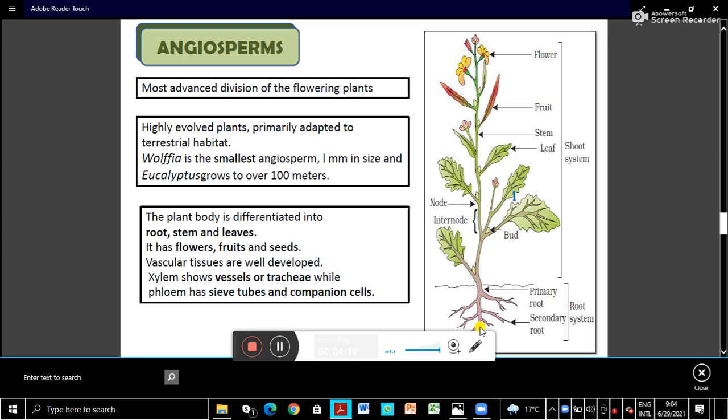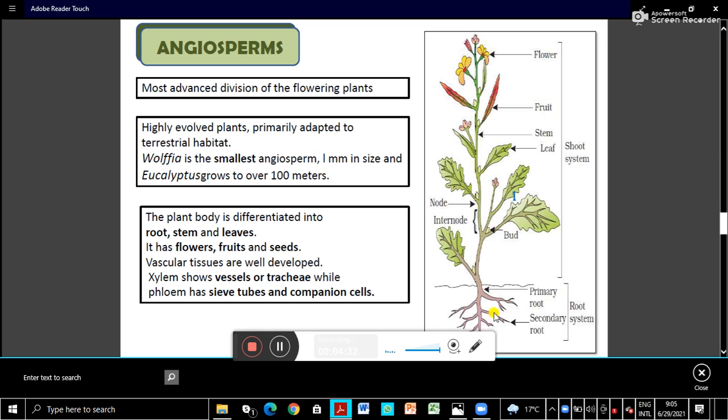The well developed roots come from the radicle. So the primary root comes from the radicle, then branches develop: secondary roots, tertiary roots. The whole thing is called a root system. More explanation of it we will learn in the morphology of plants in the coming chapters.